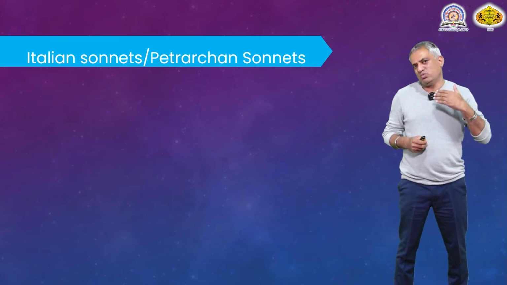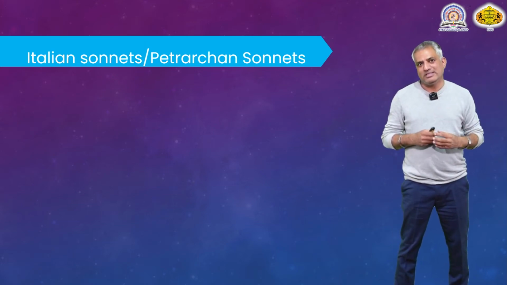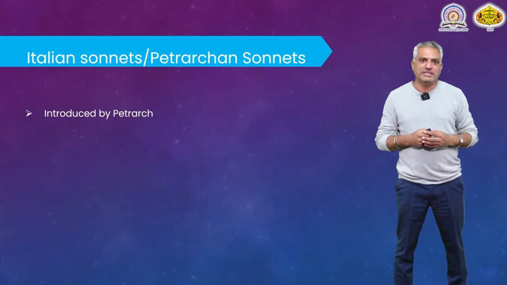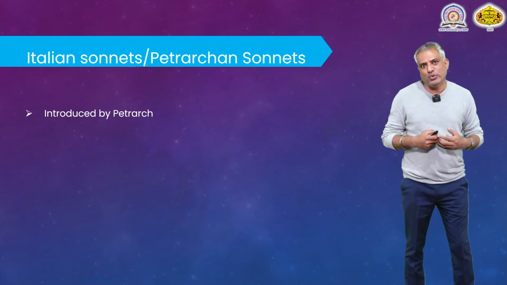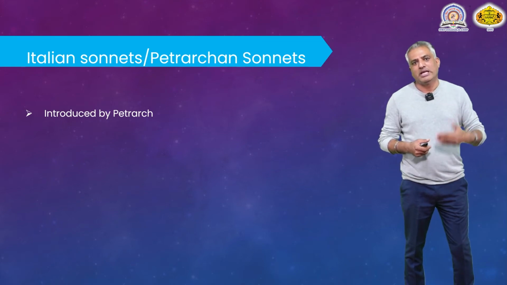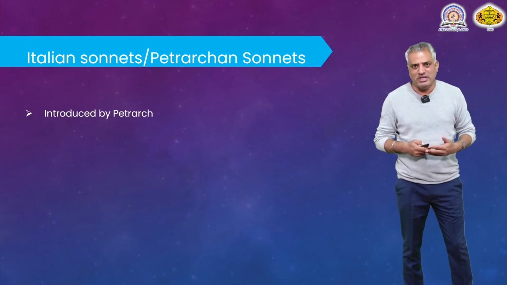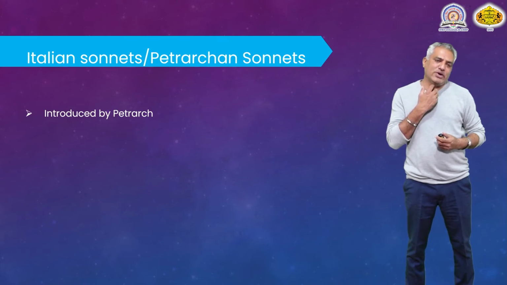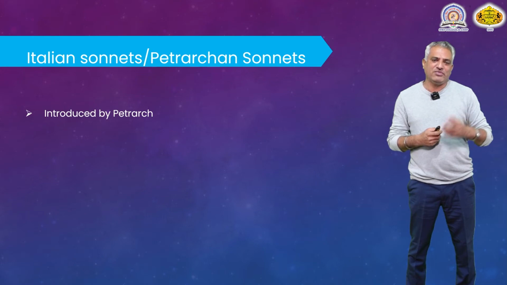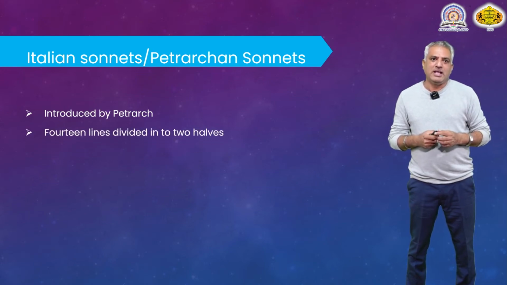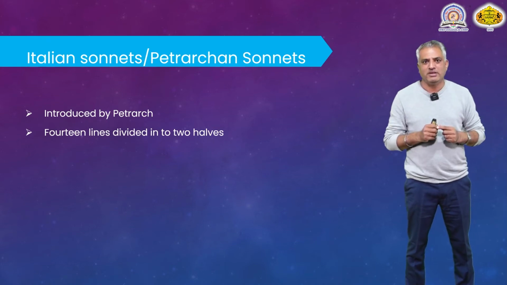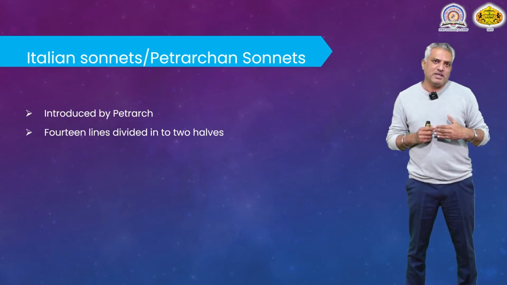What kind of features, what kind of format the Italian sonnet or the Petrarchan sonnet has, that we are going to see. Now, as I have already told you, this Italian sonnet or Petrarchan sonnet is named after Petrarch. It was introduced by Petrarch. Petrarch, this poet, introduced this type of poetry in Italy. Therefore, it is named after him. Now, this particular sonnet has a fixed format. What kind of format does it have?